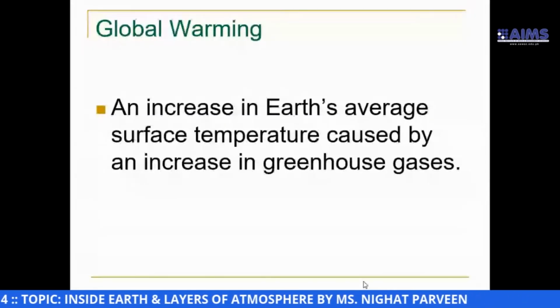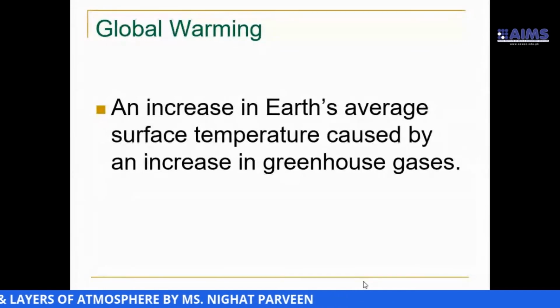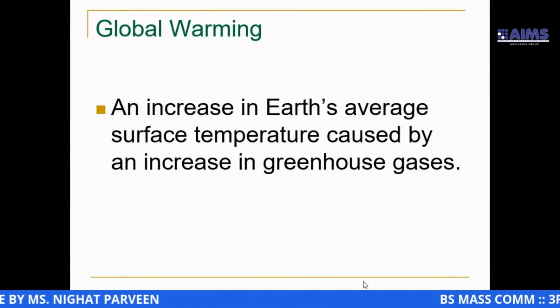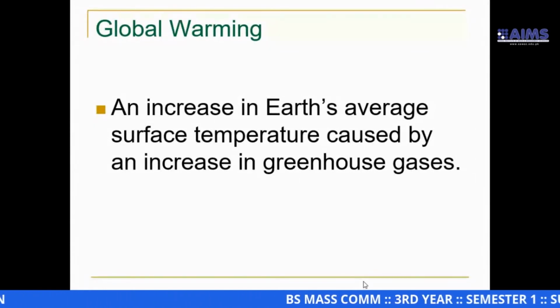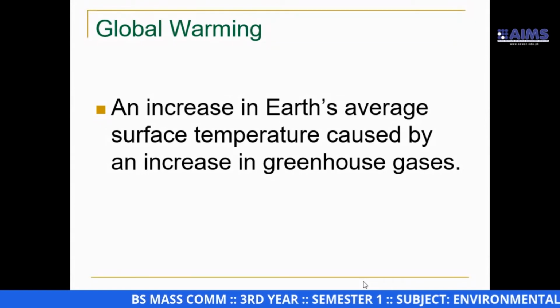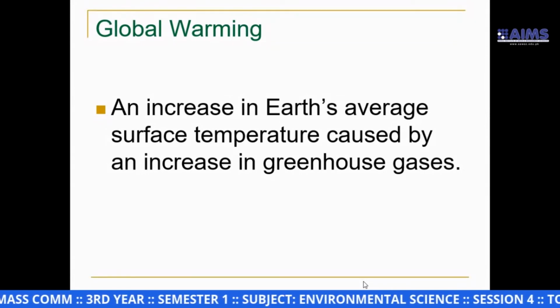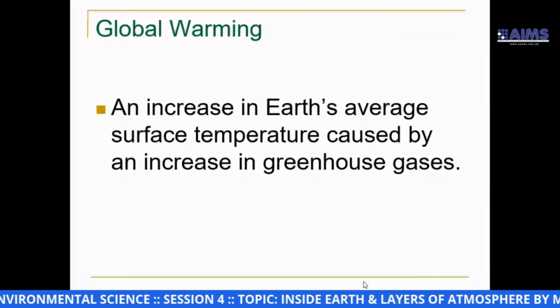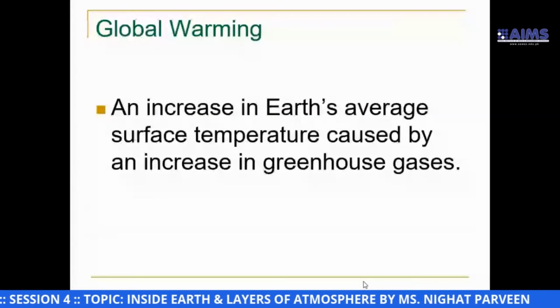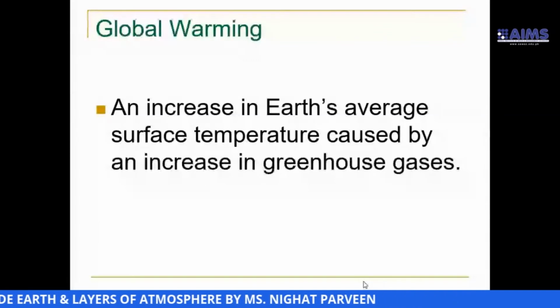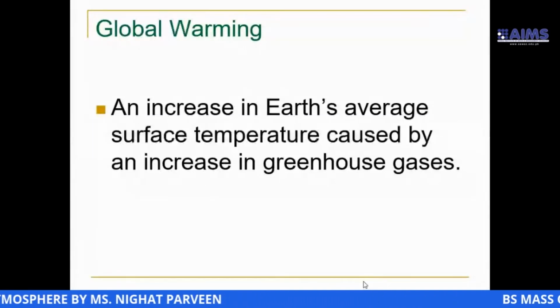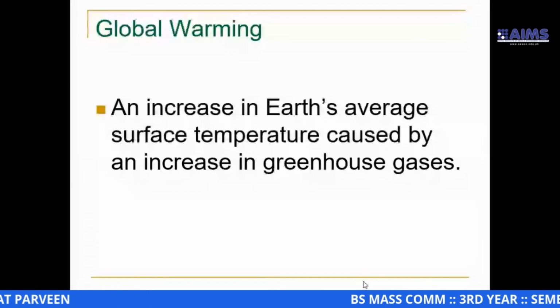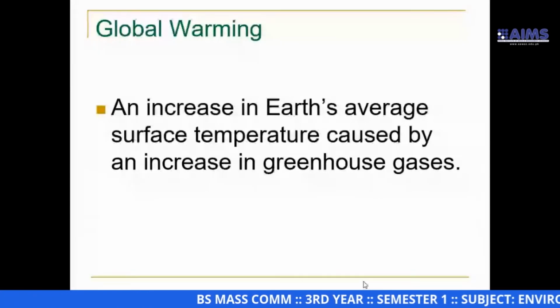I repeat, the definition of global warming according to environmental science: an increase in Earth's average surface temperature, basically caused by an increase in greenhouse gases.